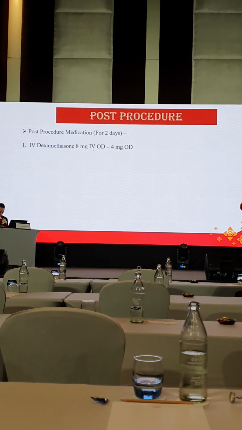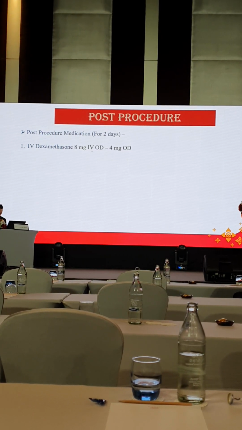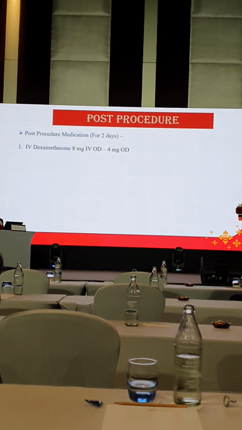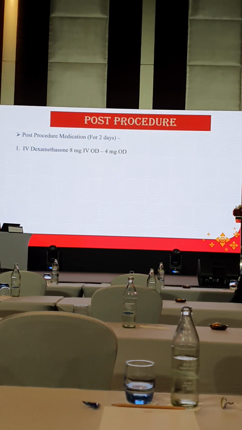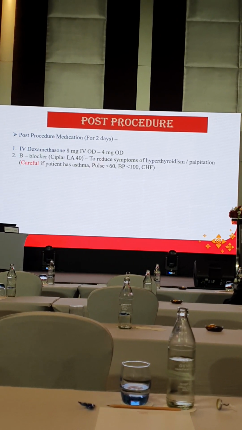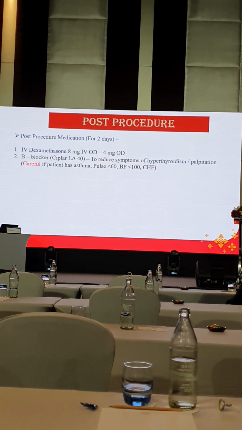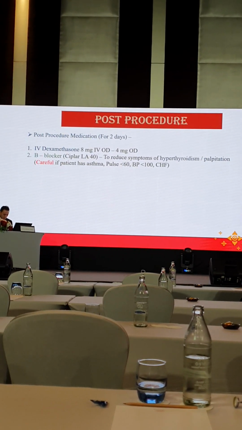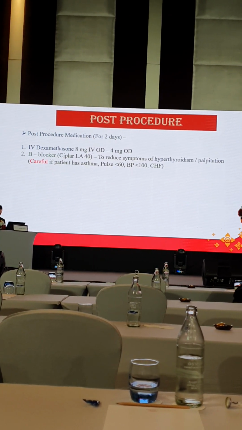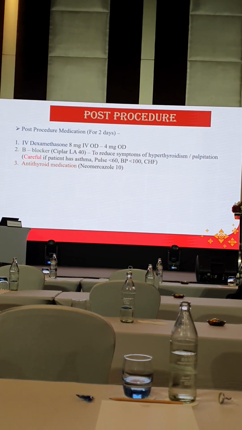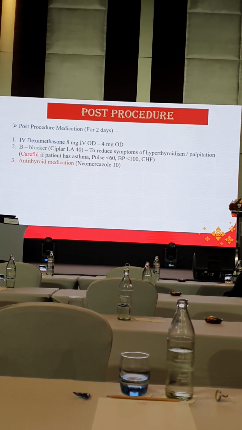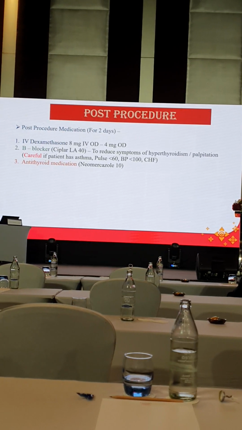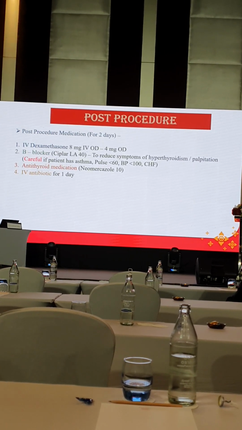To control the hyperthyroidism, we give steroids, IV dexamethasone, immediately before the procedure. Also, we start the patient on a beta blocker in the form of Ciplar 40 milligrams. This reduces the symptoms of hyperthyroidism, palpitation, etc. And antithyroid medicine in the form of neomercazole 10 milligrams is also given.